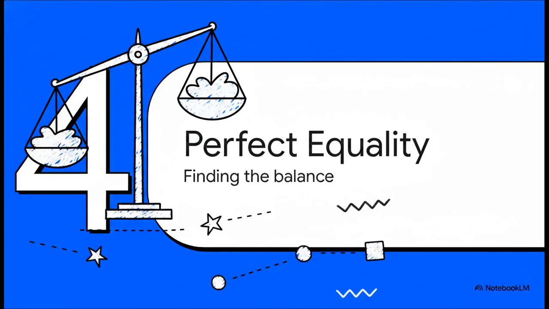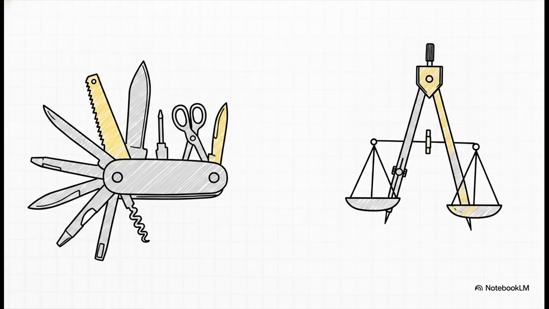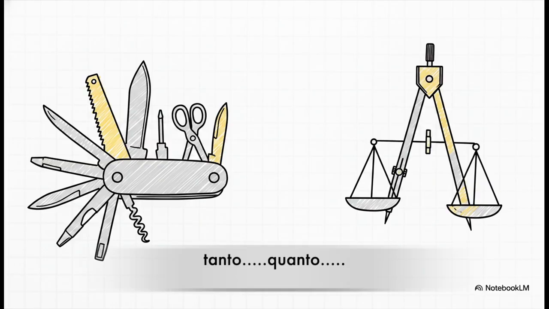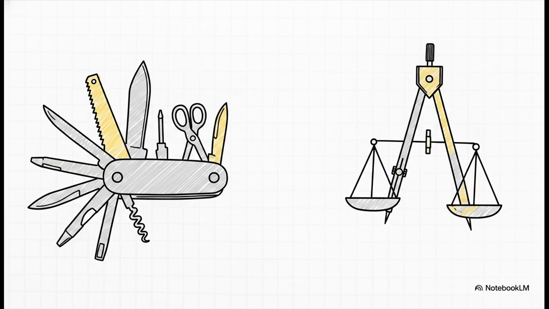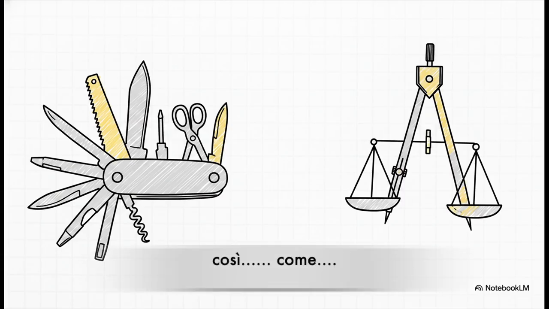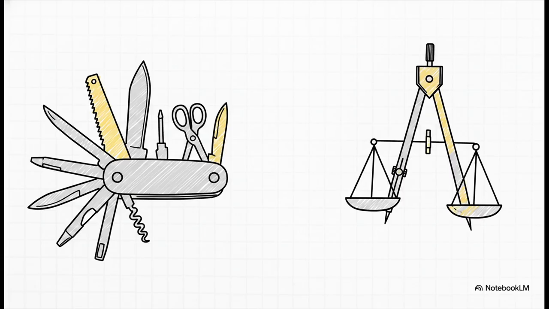Next up, Section 4, expressing perfect equality. So far, we've tipped the scales up and down, but to express similarity or perfect equivalence, Italian offers two wonderfully balanced structures. First, you have tanto, combined with quanto. This is your most flexible tool. It literally works for any situation. Alternatively, you have così, combined with come, which is generally reserved just for adjectives and adverbs. Oh, and here's a fantastic practical shortcut for everyday speech. In informal conversations, the first word, the tanto or the così, is often entirely omitted if the context is clear. Talk about a time saver.